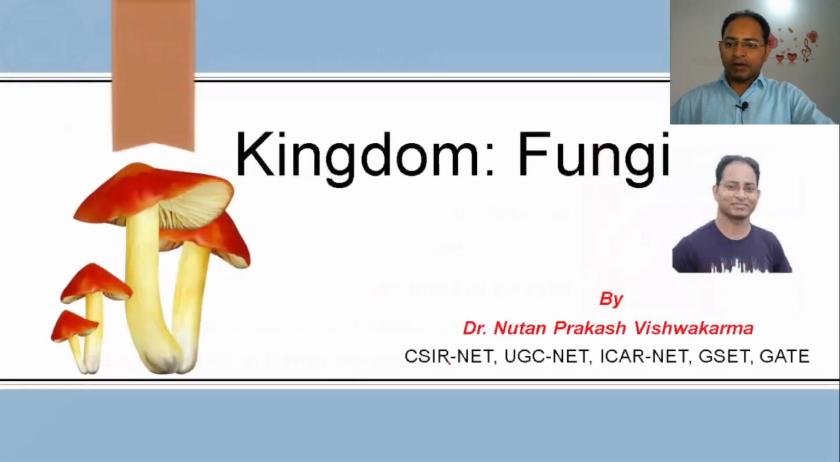So this is all about the kingdom Protista. Protista have all three characters: some are plant-like, some are fungus-like, some are animal-like. So all the mixed-character organisms we kept under the kingdom Protista. Now we'll study our third kingdom, known as kingdom fungi.